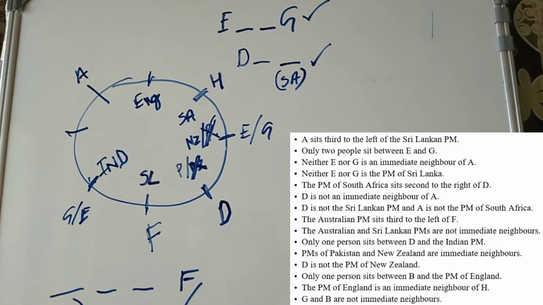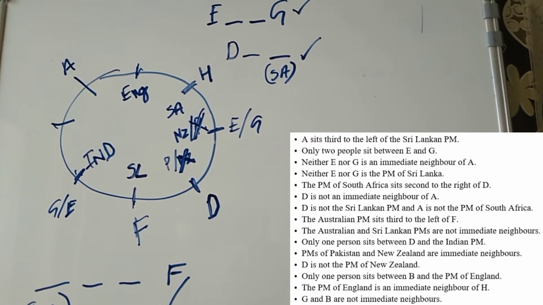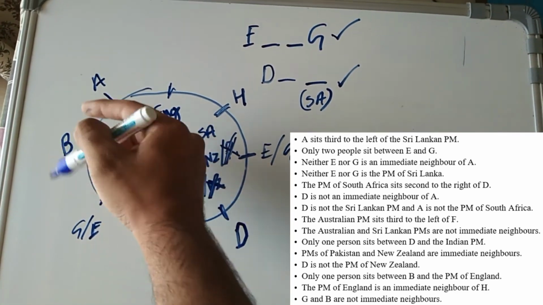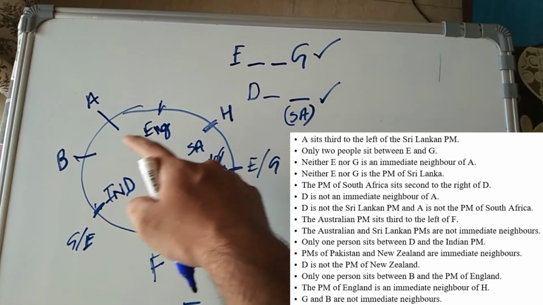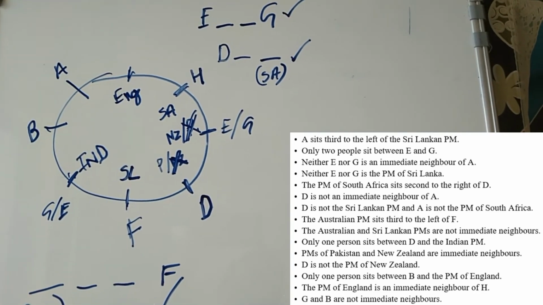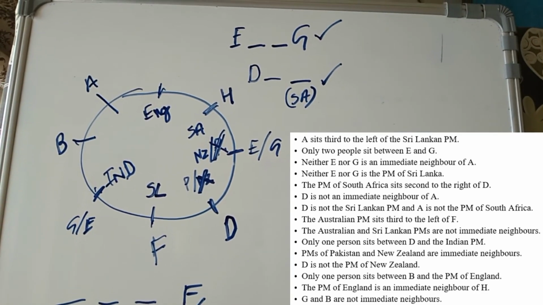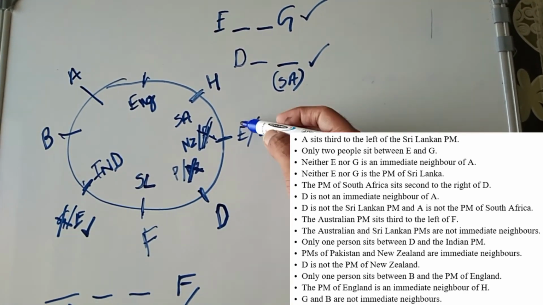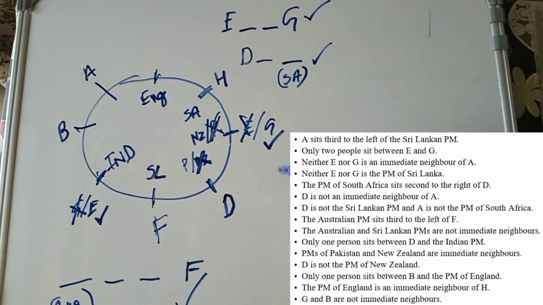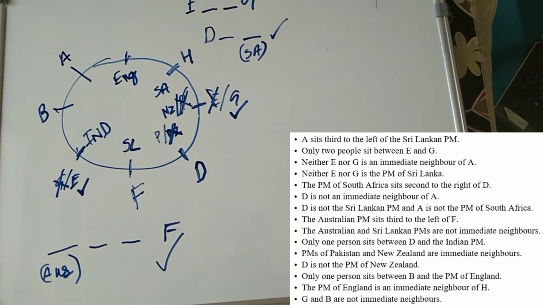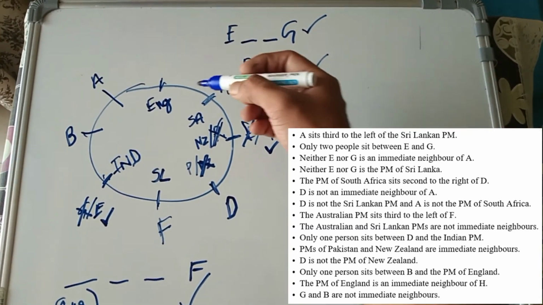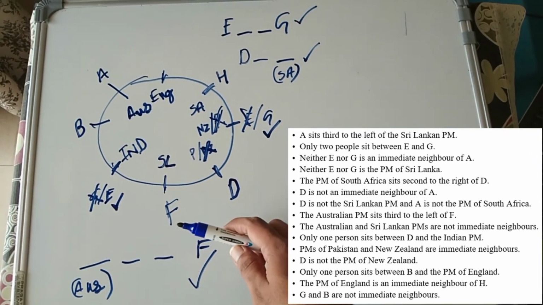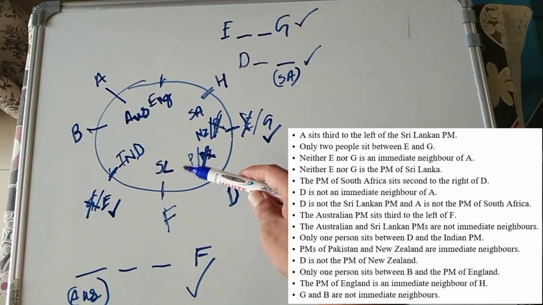Now if I look at the third last point, only one person sits between B and the PM of England. So this is B and this is the PM of England, and only one person sits between them, and that is A. G and B are not immediate neighbors. It means E will come here and G will come here. Okay. And the Australian PM is here from this point, because F is here and third to the left of F is the Australian PM.